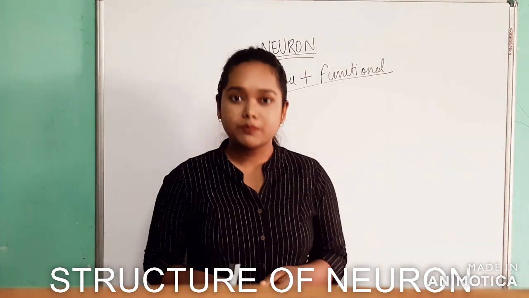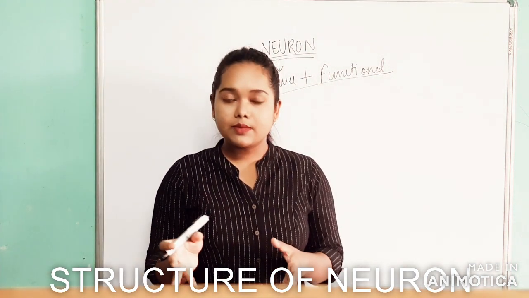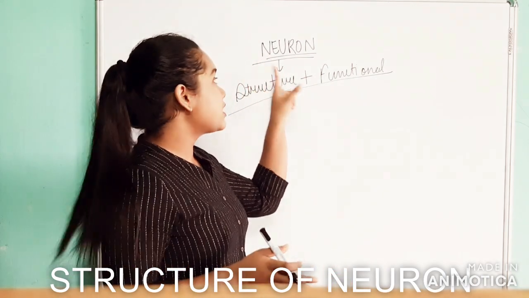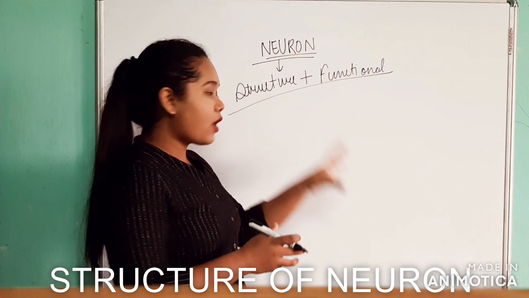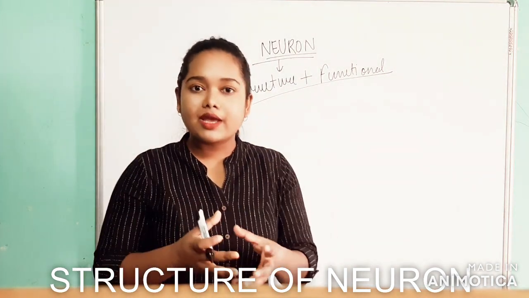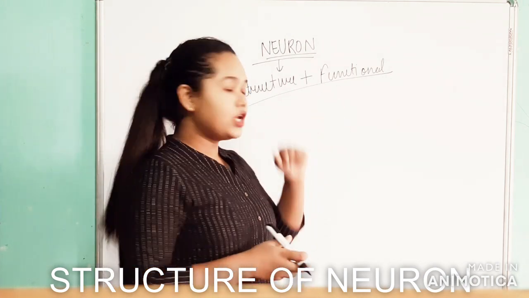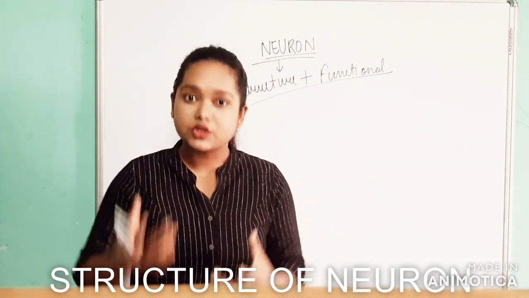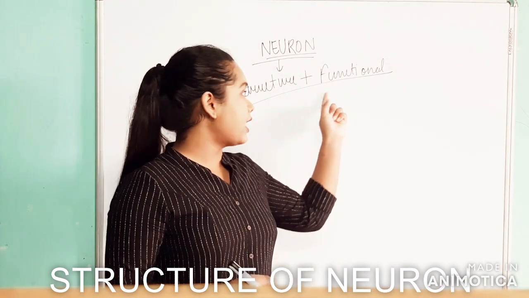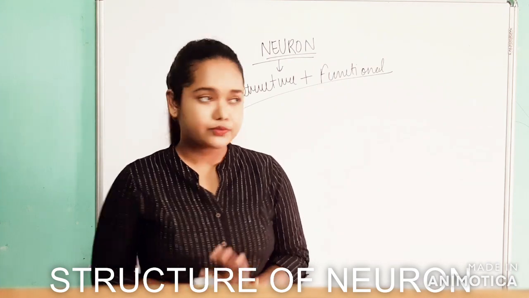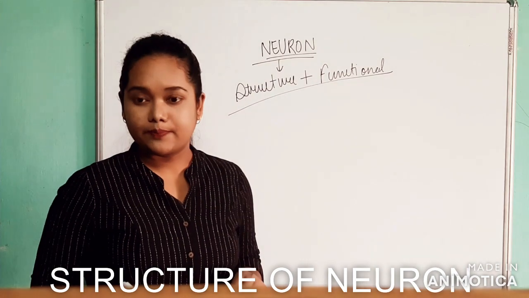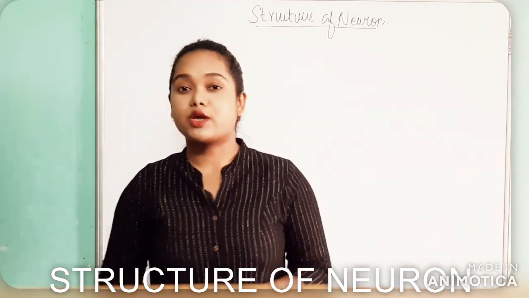What does that actually mean? Structural unit means the whole structure of the nervous system is formed by this unit. A lot of neurons aggregate to form the nervous system. Functional unit means each and every function of the nervous system is done by a single neuron. Okay? So today's topic is basically about the structure of the neuron, or the neural cell. So let's get started with the structure of the neuron.